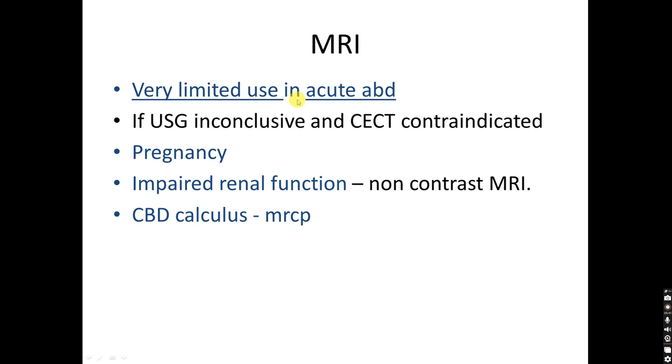MRI has a very limited role in acute abdomen and it has a peculiar role, like in pregnancy where CT is contraindicated and ultrasound is not giving any answer, or in impaired renal function, where non-contrast MRI can be used. And if sonography is not giving any answer and there are intrahepatic biliary radicle and CBD dilatation, and because of bowel gases CBD calculus cannot be seen, then MRCP can be used.